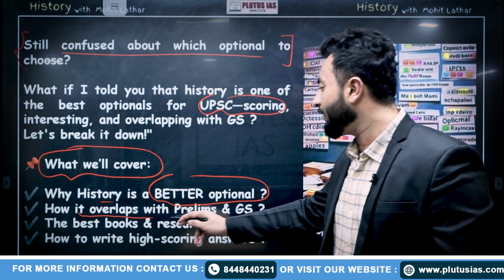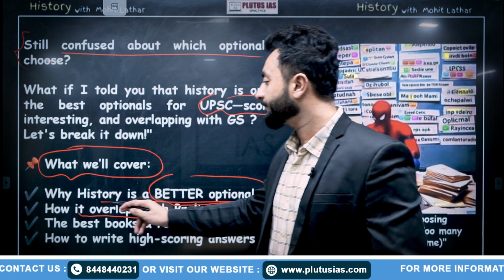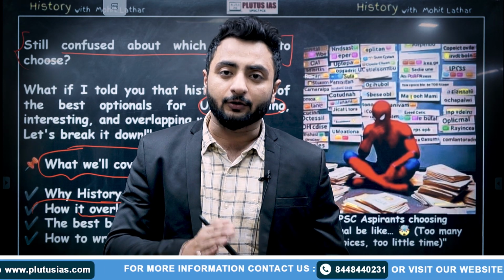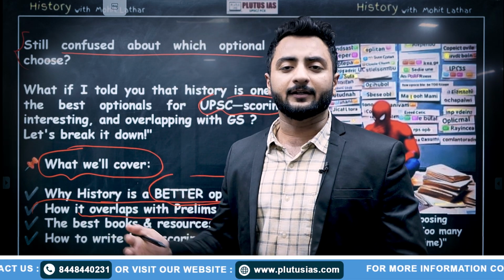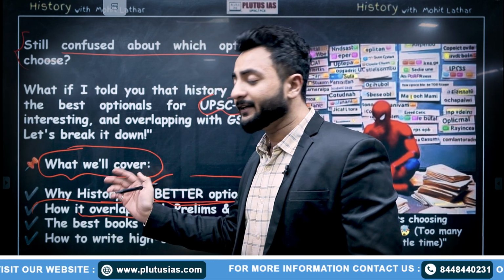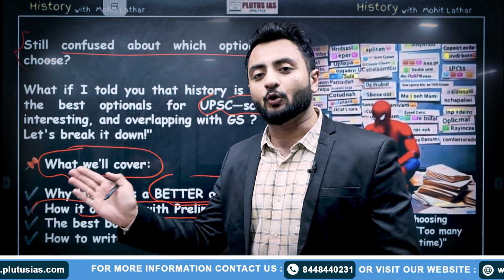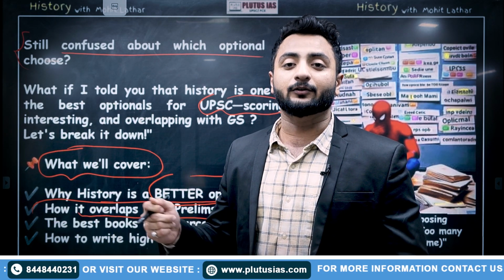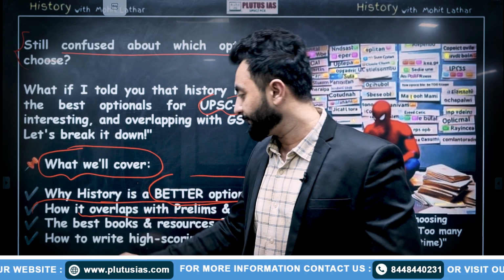Secondly, how it overlaps with prelims and GS. Because you must be aware that in prelims also you are reading history, in mains also you are covering historical facts and figures, and when you choose an optional which has overlapping of these subjects, then you have an edge so that you can score more in that area.